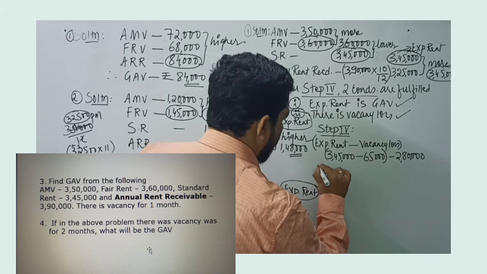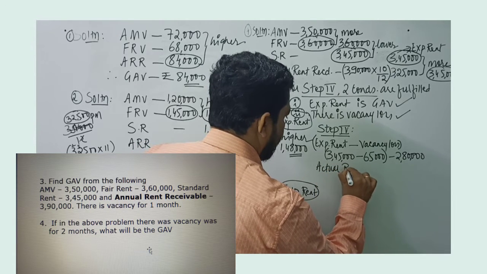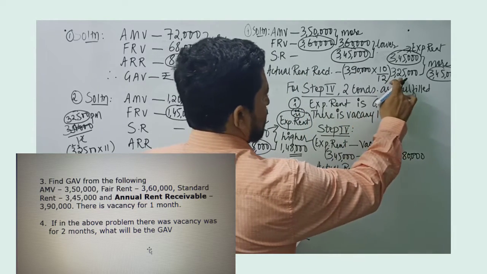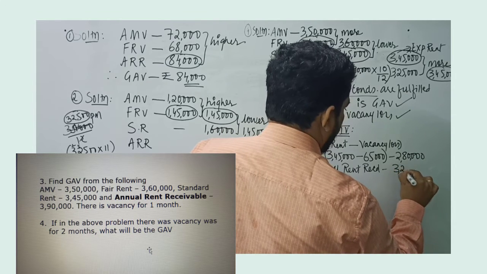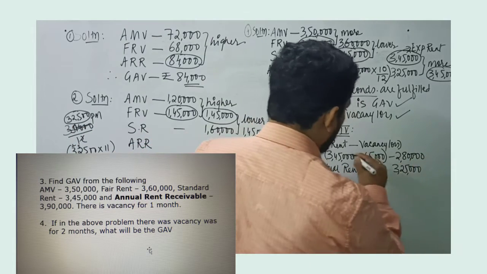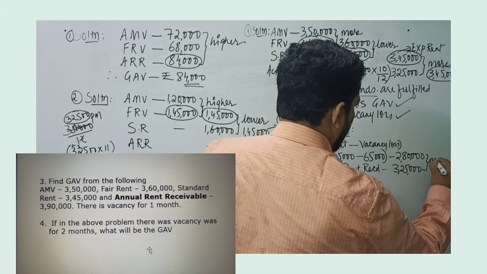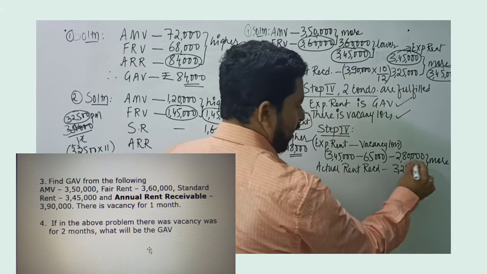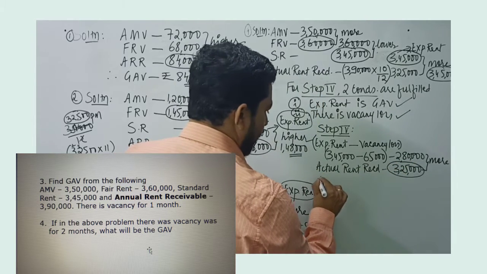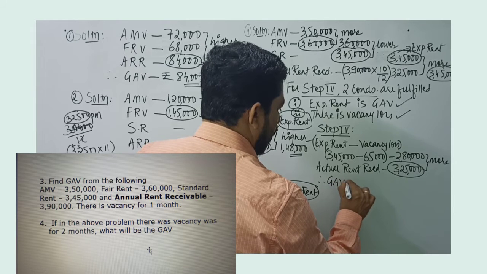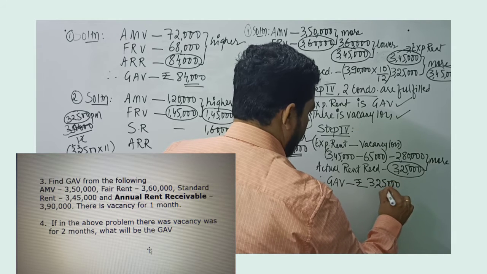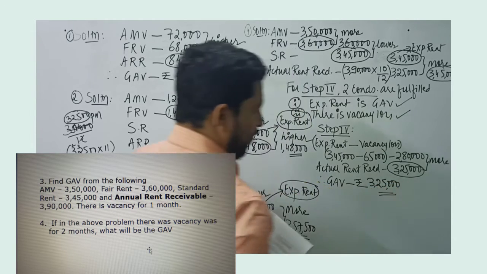2,80,000, and this number will be compared with actual rent received. We need to check how much is actual rent received. Actual rent received is only for 10 months, and we have the number. It is 3,25,000. And here, as per step 4, since it's a final one, whichever is more. Now if we compare 2,80,000 with 3,25,000, we see 3,25,000 is more. Therefore, in this particular problem, gross annual value is rupees 3,25,000. So let's understand step 4 once again.